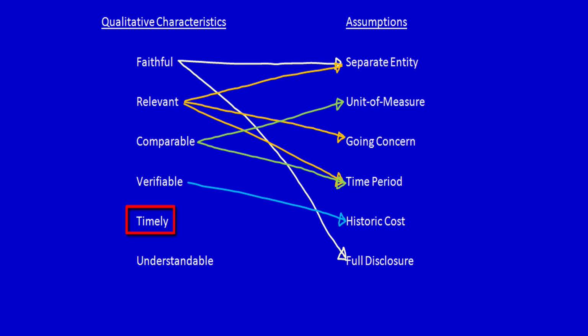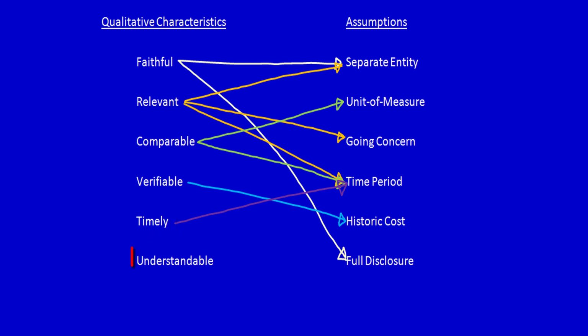Timely and separate entity. I don't think timely is connecting with separate entity. Units of measure, no. Going concern, no. Time period. Well, if we break up the life of a company into arbitrary time periods so that we can report information, then that information will be given to the stakeholders in a timely manner. So I think timely and time period totally connect. And then historical cost doesn't affect timely, and full disclosure does not affect timely at all either.